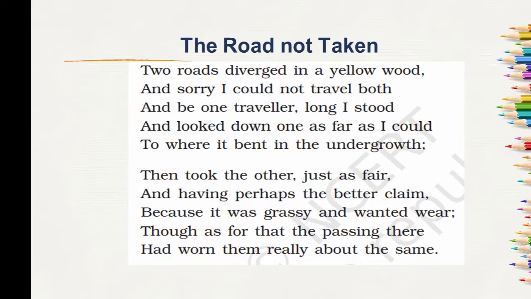The Road Not Taken. Two roads diverged in a yellow wood, and sorry I could not travel both and be one traveller, long I stood and looked down one as far as I could, to where it bent in the undergrowth. Then took the other, just as fair, and having perhaps the better claim, because it was grassy and wanted wear, though as for that the passing there had worn them really about the same.